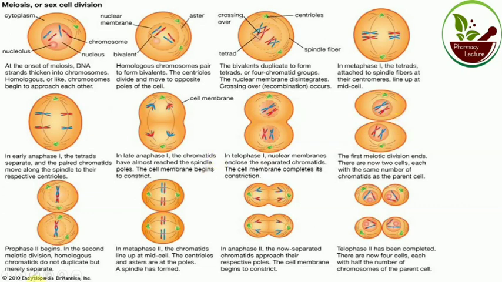Now prophase 2. In the second meiotic division, the chromatids do not duplicate but merely separate. So again metaphase 2, anaphase 2 and telophase 2 are completed. So there are four cells, each with half the number of chromosomes of the parent cell. So this is the cell division.